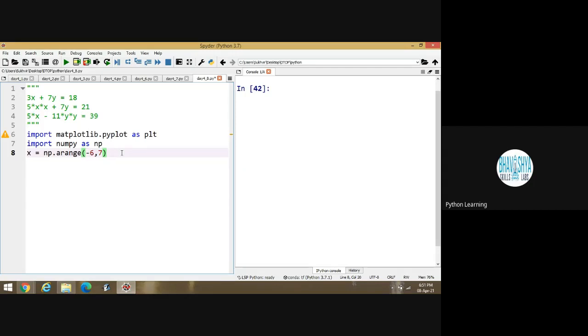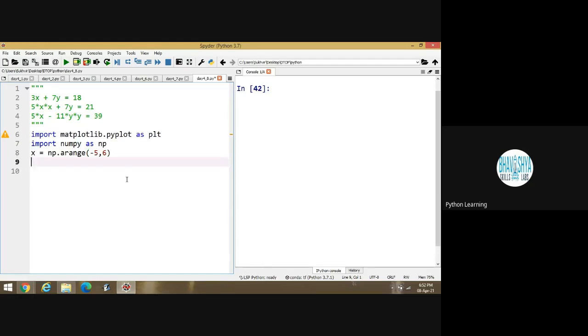If you have to design that particular graph, then what to do? Basically, that content is here. This one is only a sample equation. The sample value is -6 to 6. You can write any other value also. If I am writing -5 to 6, it means the values are from -5 to 5.